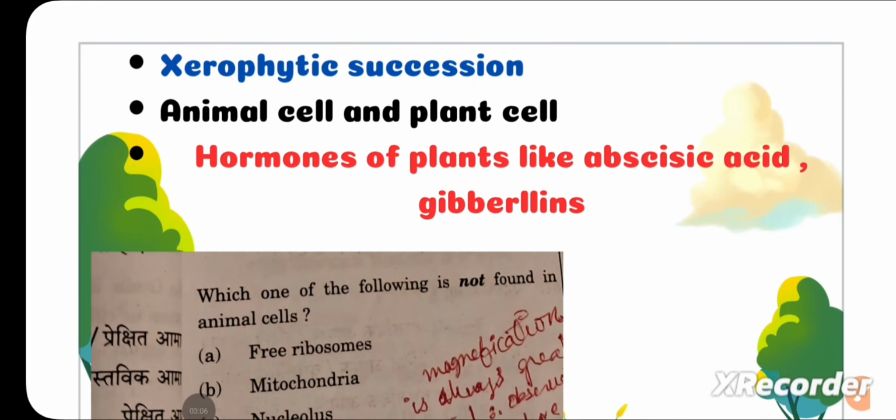And one question was also spotted from xerophytic succession, so you can see the stages of xerophytic succession and you will be asked to arrange them in chronology. Read the differences between animal cell and plant cell, because questions are specifically asked like which of the following cell organelles is found in animal cell and not in plant cell. And read about the hormones and their functions in plants,